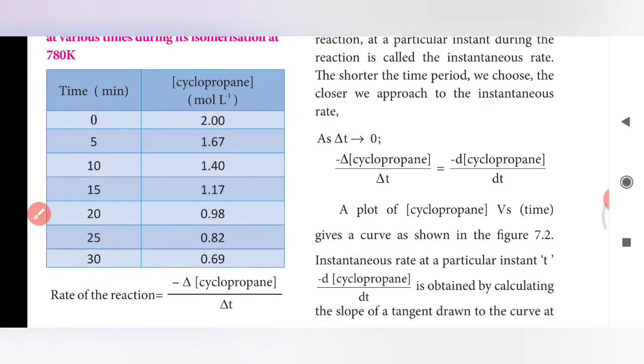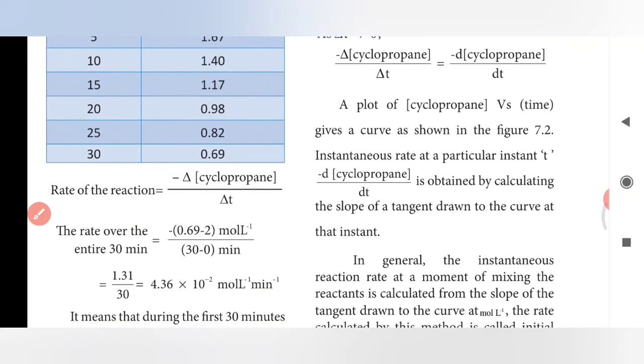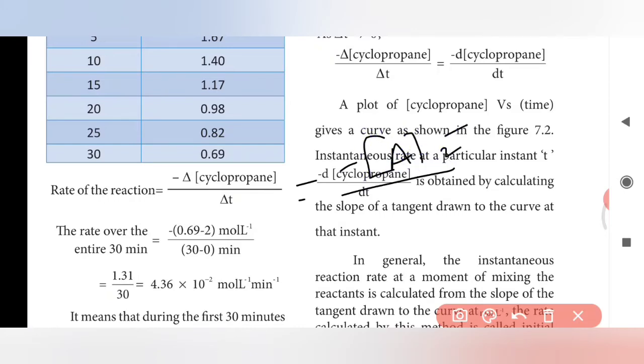Let's see. Rate of reaction equals minus delta concentration of cyclopropane divided by delta T. The rate over the entire 30 minutes is minus concentration of A2 minus concentration of A1, divided by T2 minus T1.